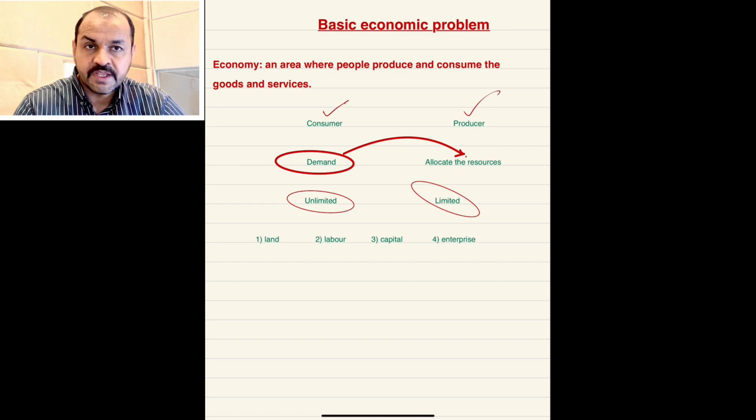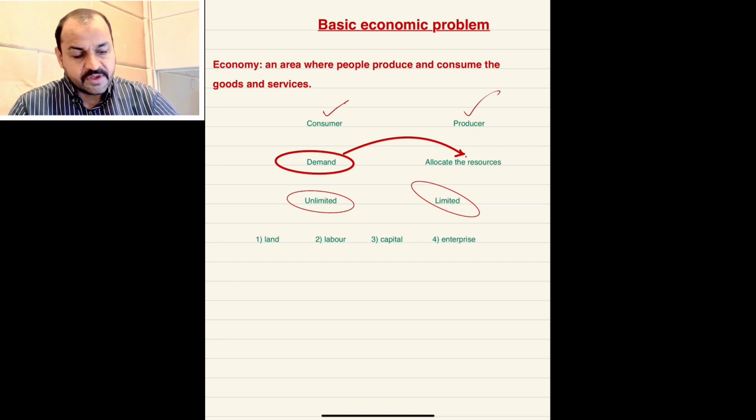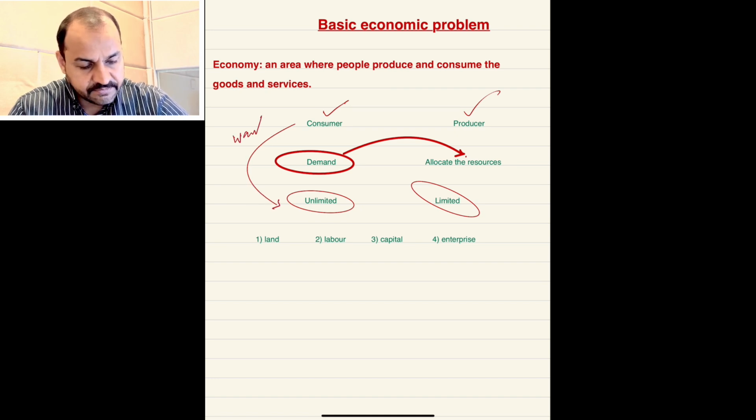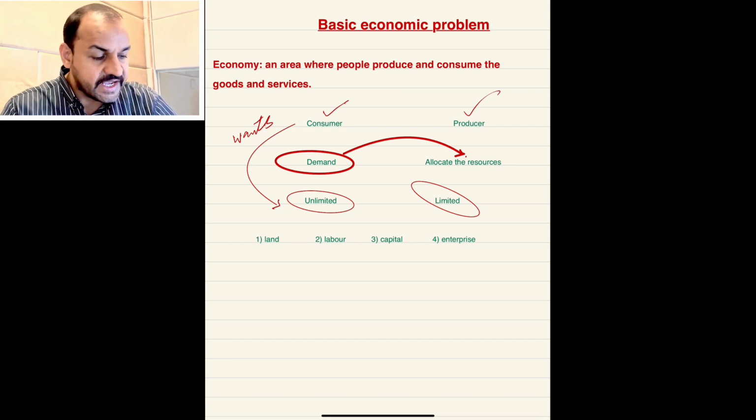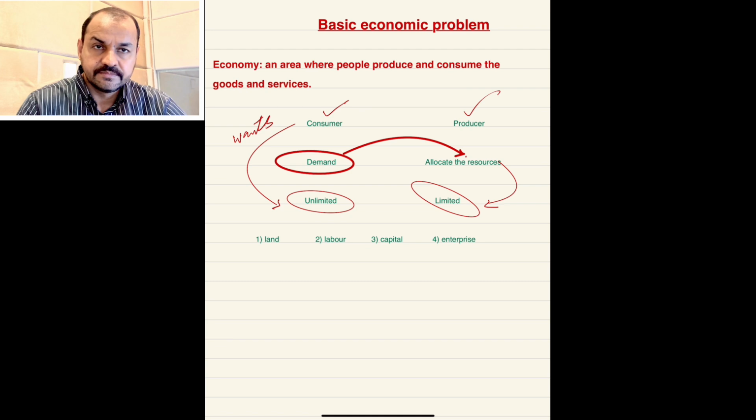My dear students, from the consumer side, wants are unlimited in nature, whereas from the producer side, resources are limited.